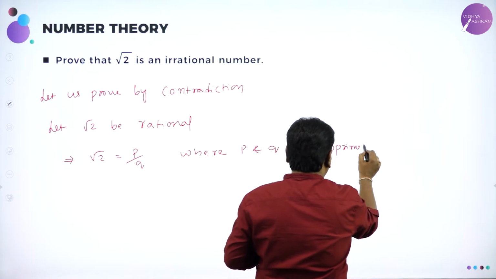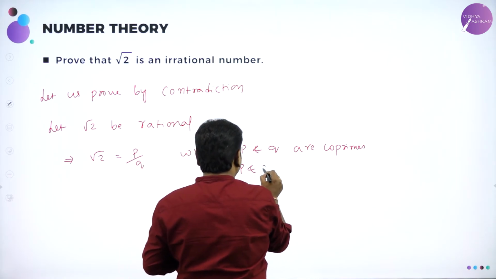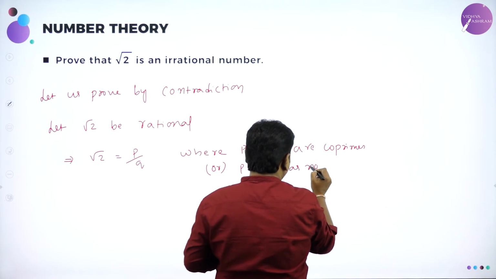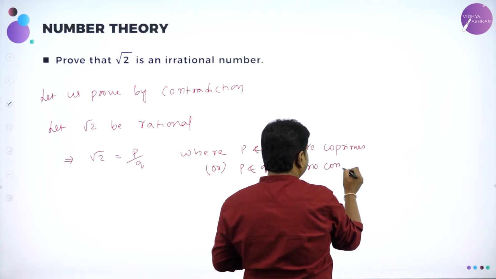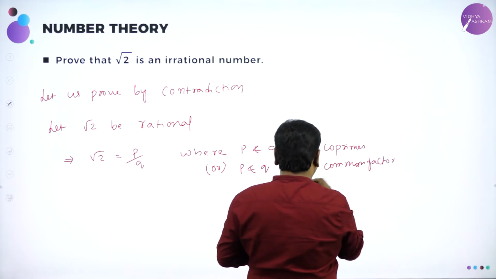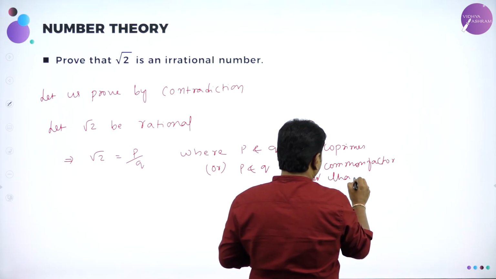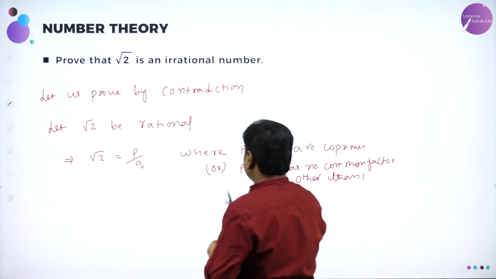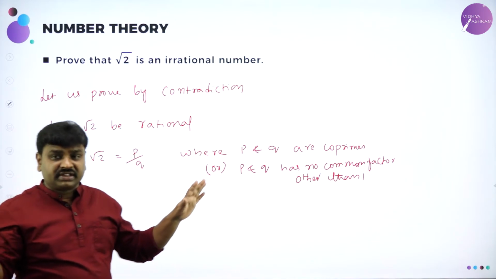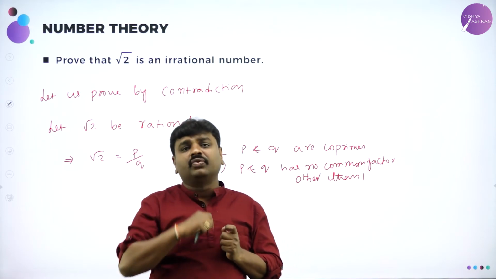Co-primes. P and Q have no common factor other than 1. All of you know 1 is a common factor for all. Co-prime means two numbers are said to be co-prime if they do not have any common factor. 3 and 5 are co-primes because for 3 and 5 we don't have any common factor other than 1.